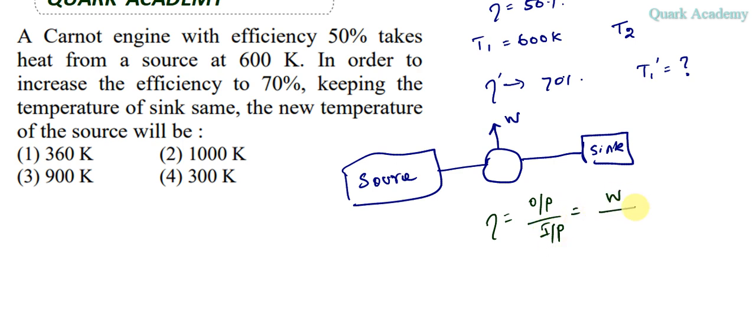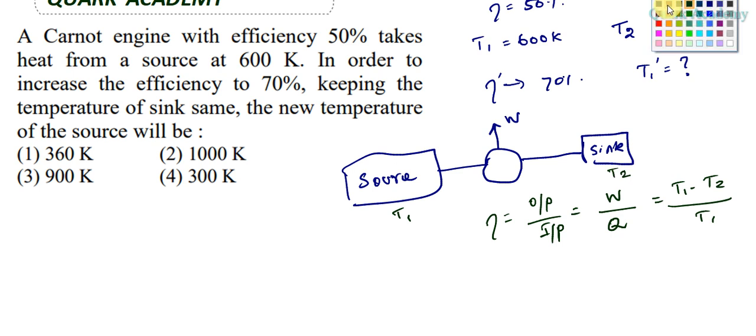Here output is this W, input is this input energy from the source. So in terms of temperature, we can write it as T1 minus T2 divided by T1. Here T1 is the temperature of the source, T2 is the temperature of the sink.